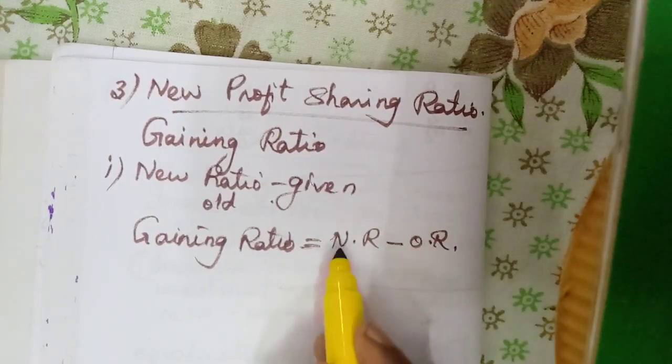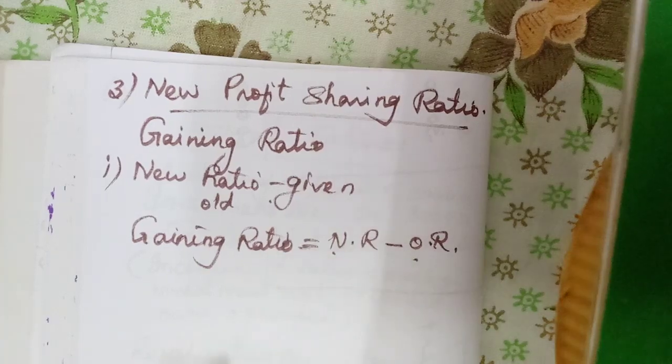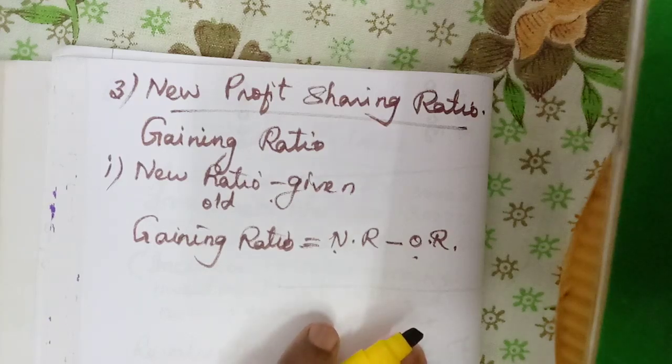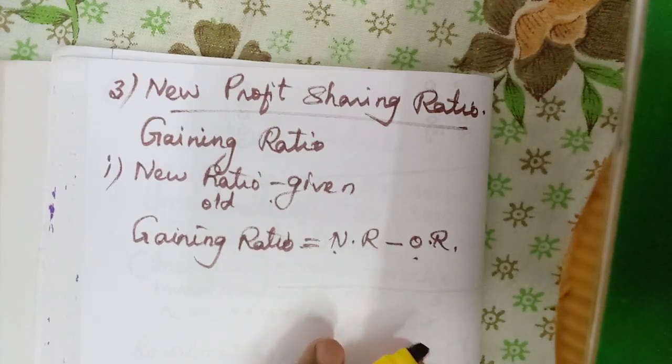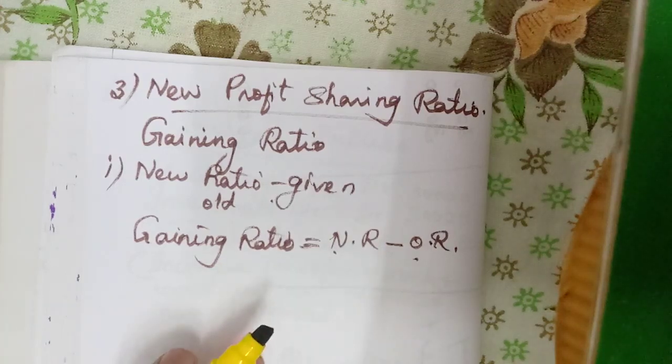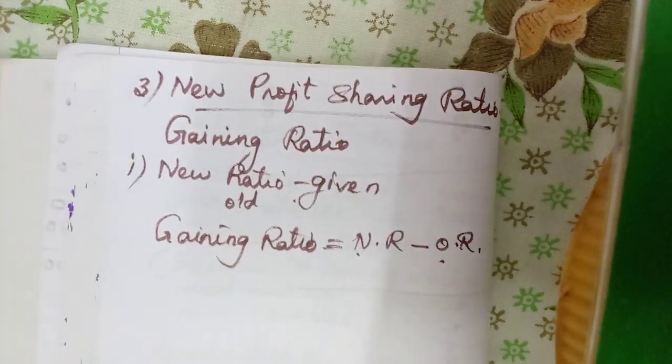So new share minus old share, we get the gaining share. That's all, very simple. If they give the new ratio, we calculate from the old ratio, and we deduct the old ratio from the new ratio to get the gaining ratio. Understand? So we will see one illustration.